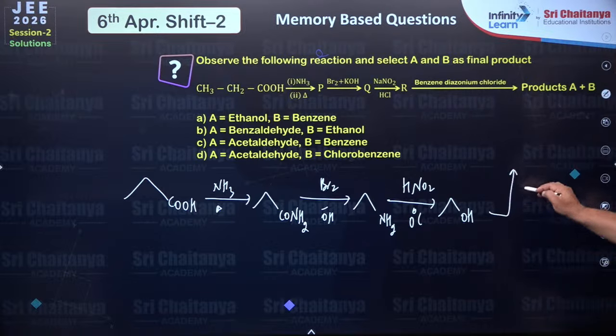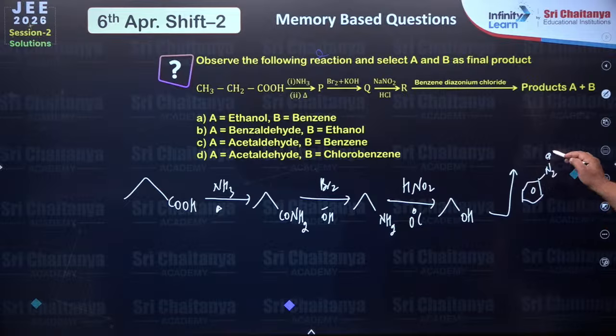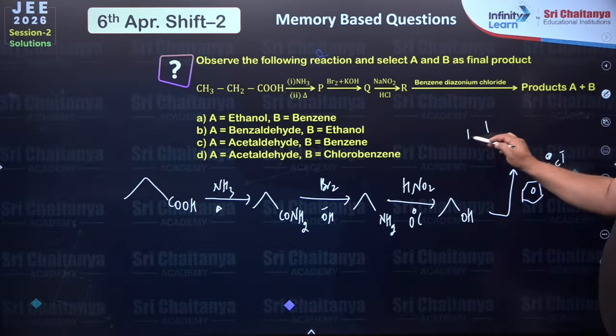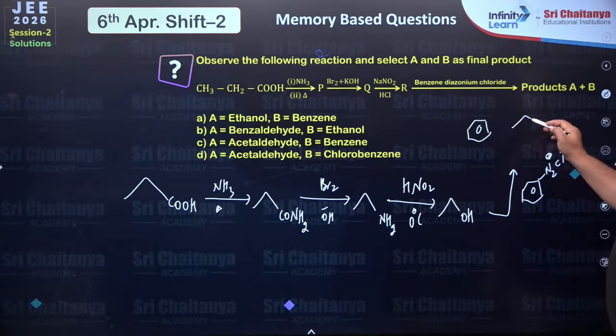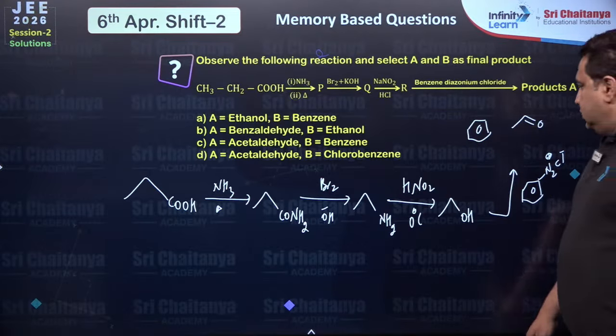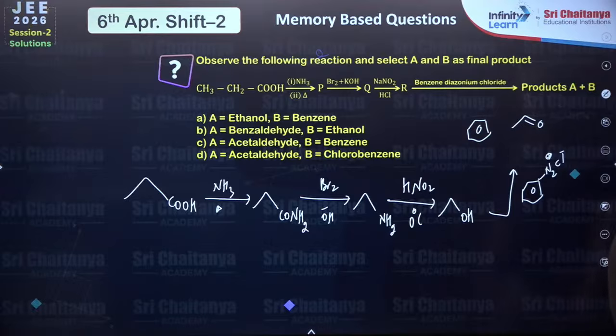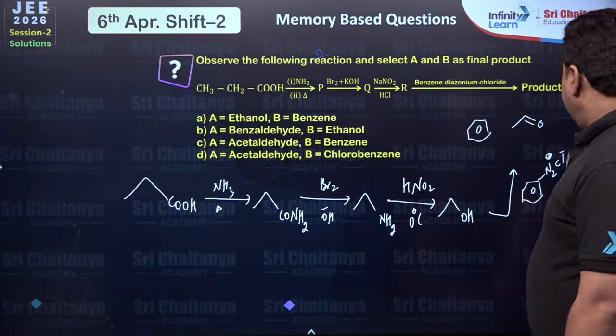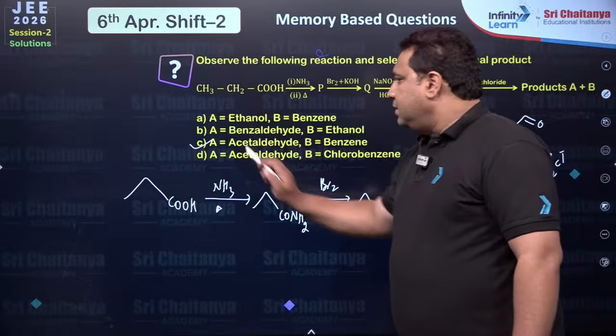This, if we treat with benzene diazonium salt, we know that alcohols react with benzene diazonium salt and give, this will become benzene and this will become acetaldehyde. So the answer is, A is acetaldehyde and B is benzene, acetaldehyde and benzene.